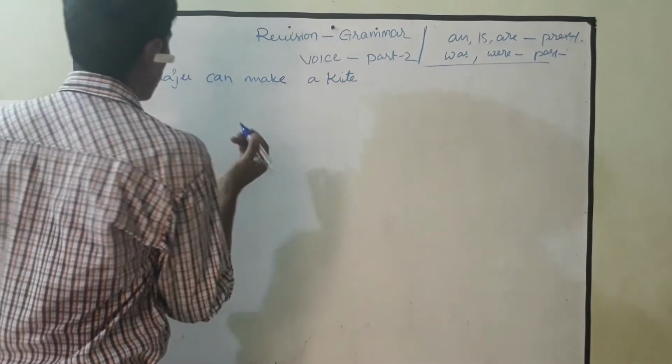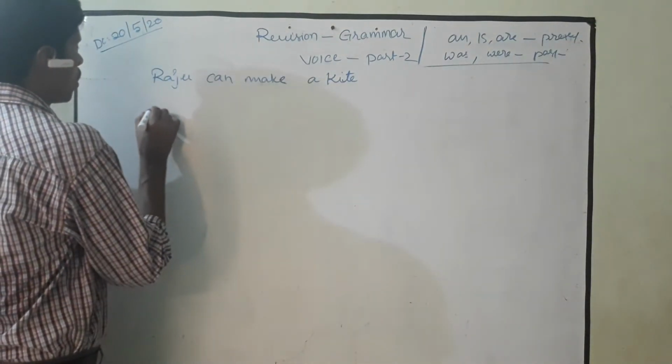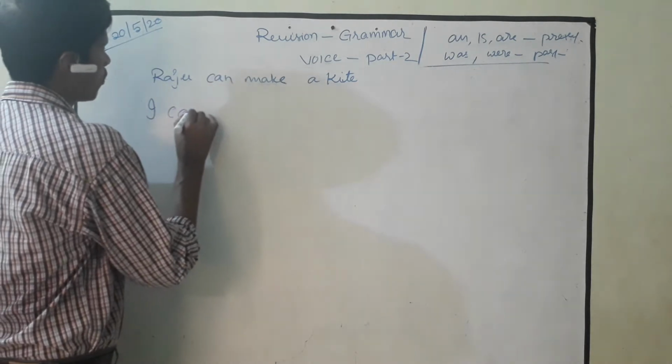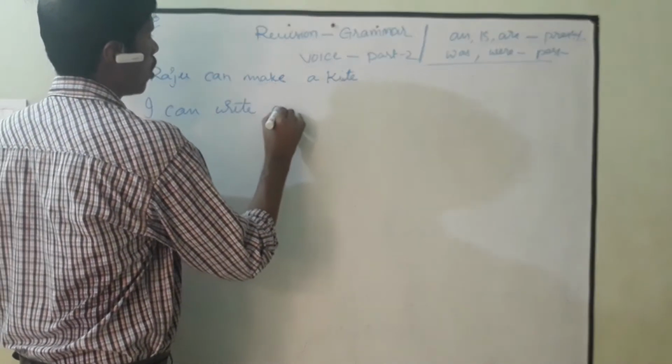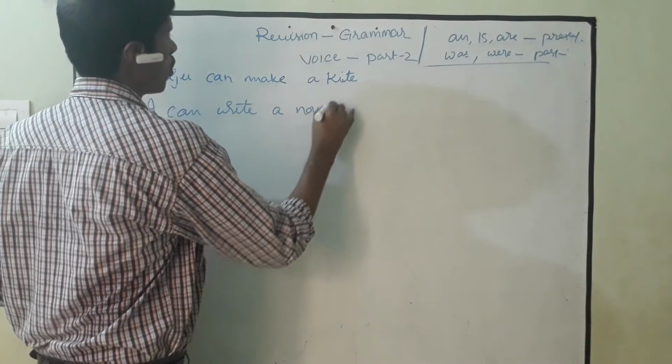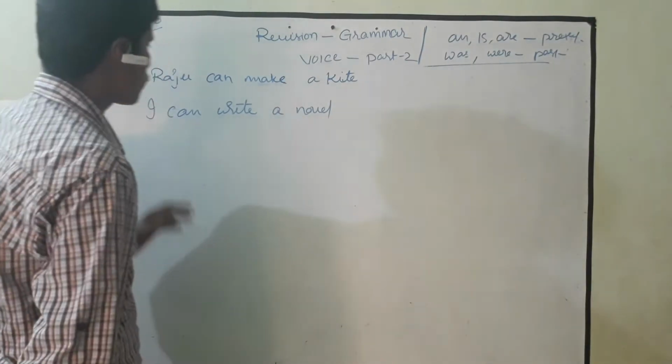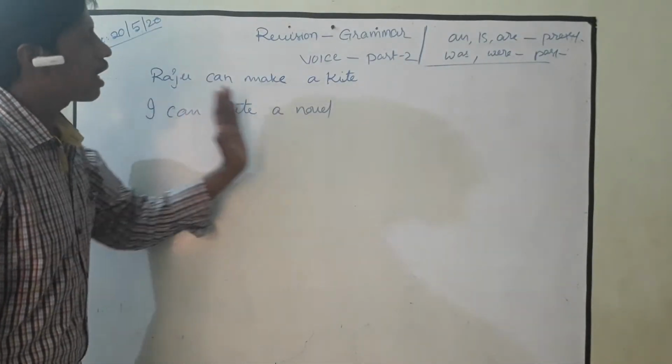For example, or else one more sentence I will write. I can write a novel. Look at the two sentences. Raju can make a kite and I can write a novel.